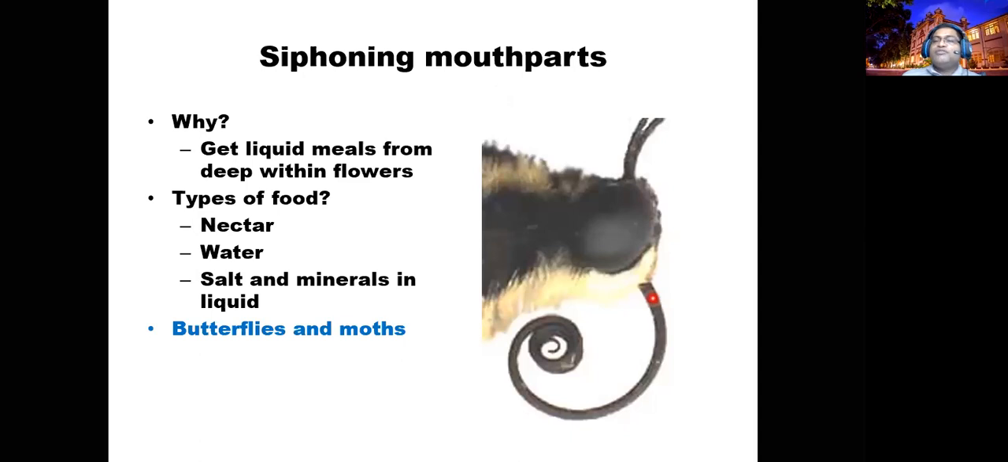Nectar from the flowers. Some insects can drink water, salt and minerals, especially birds and butterflies and moths. The main target is to suck the nectar. It's very prominent in many moths and butterflies. In many moths you cannot expect mouth parts, they are rudimentary.